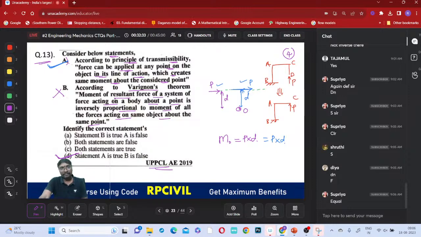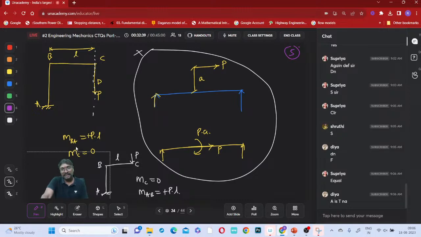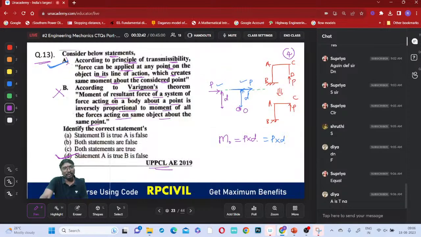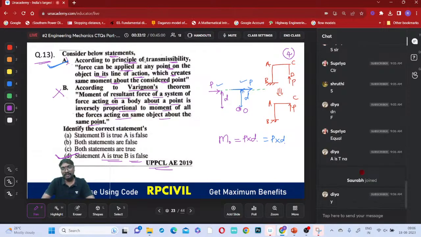14th question. Principle of transmissibility and Varignon's theorem, both are correct or not? I have mentioned statement A is true, B is false. Principle of transmissibility tells that you can relocate the force from one place to another place, but only along its line of action, such that it will not change the moment created about any point even after relocation. So the first statement is correct. The second one is wrong.